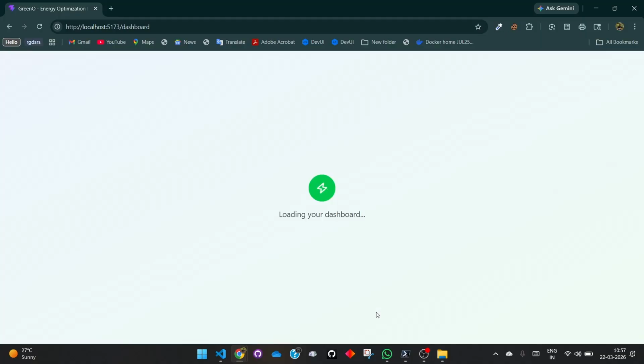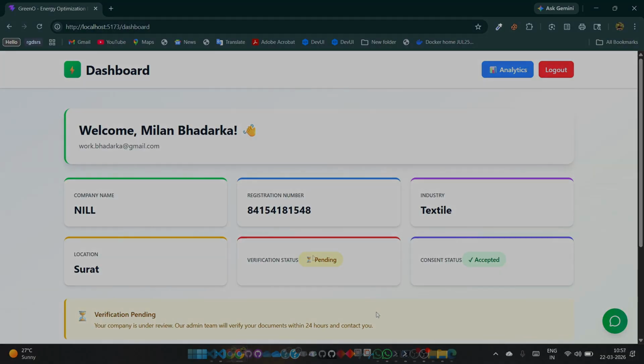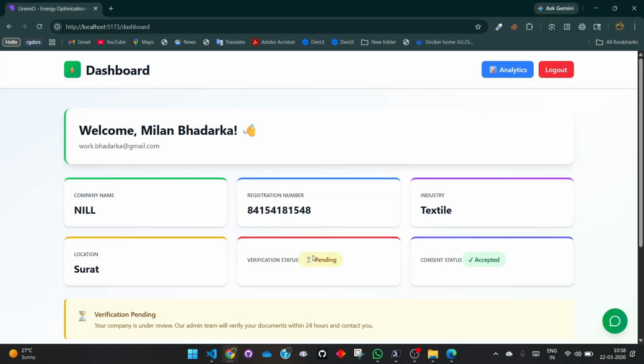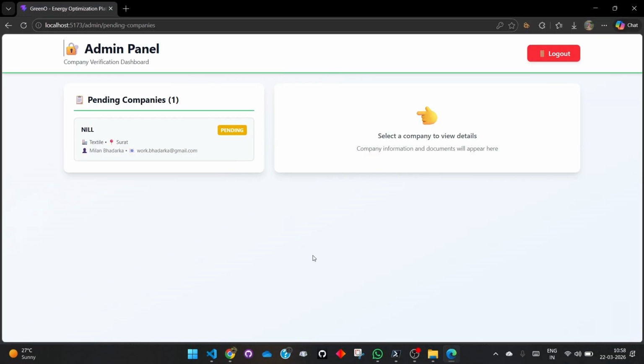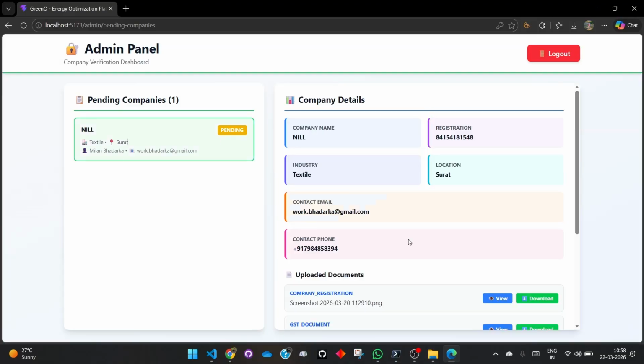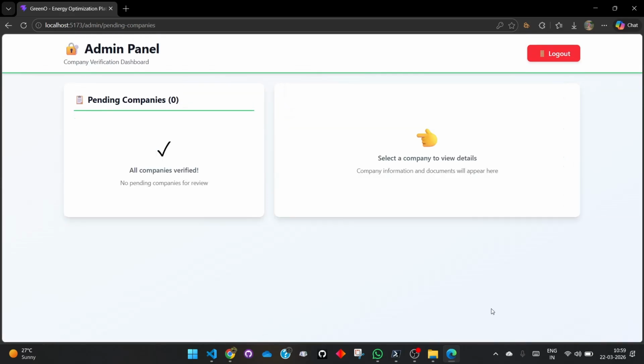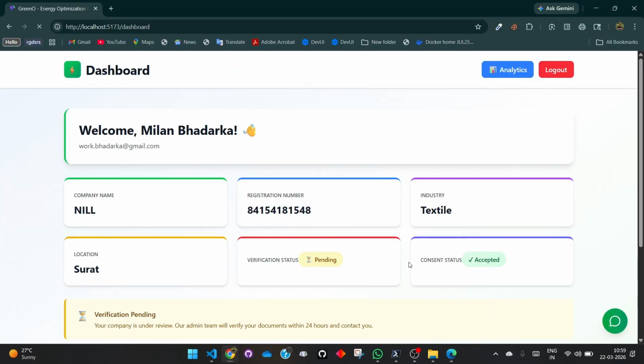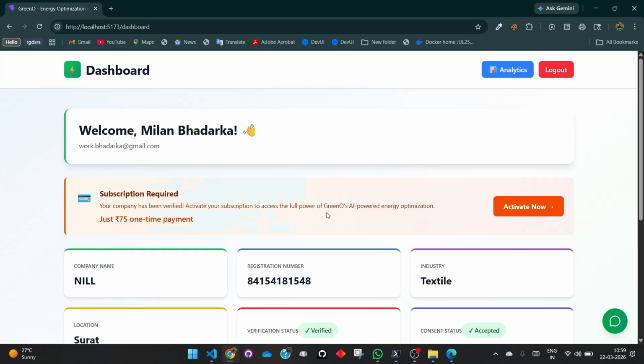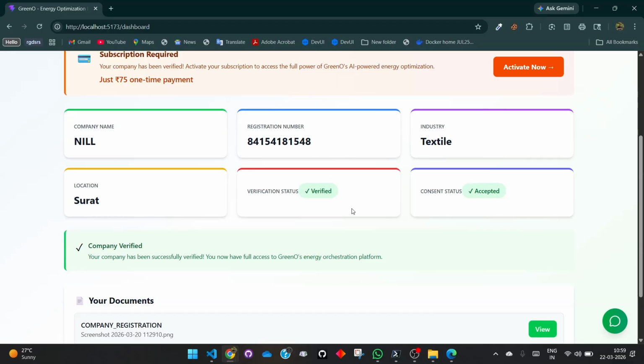So for that we have an admin dashboard. The admin will be verifying these companies through their number. Here you can see that the verification status is pending for the application that we filled in. So this is the admin panel, where the admin will be verifying this. This will be a manual process because it is sensitive data and needs great care, so the verification will be a manual process only, by the officers. Once this is approved by the admin, you can see that the verification status is now verified.